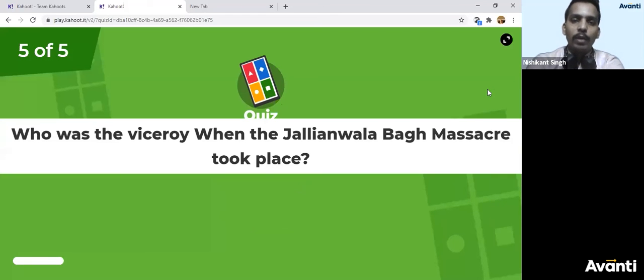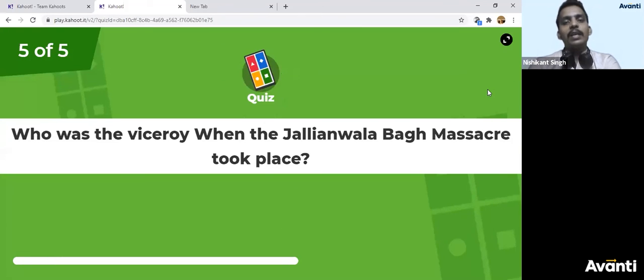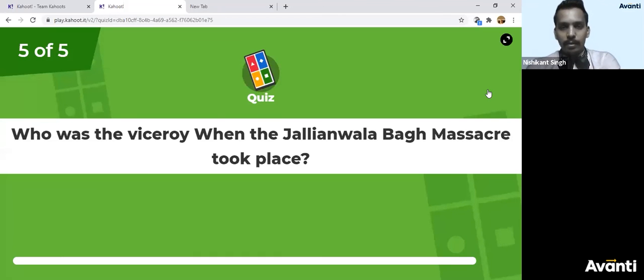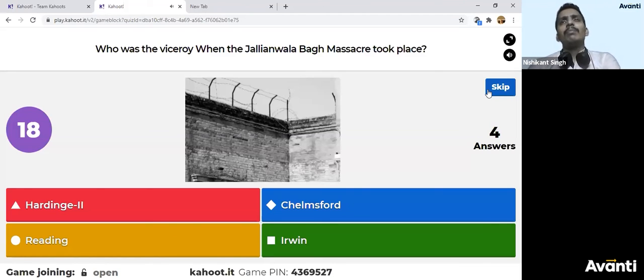Who was the viceroy when the Jallianwala Bagh massacre took place in 1919? It was 16 April 1919, something like that. Month I don't remember. I think it was in 1919, after the Rowlatt attack.